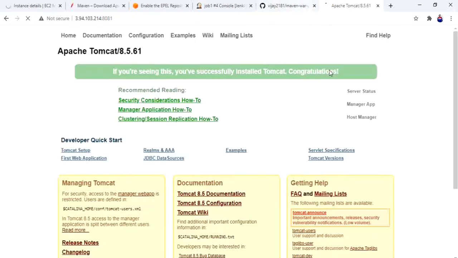It's loading. Yeah, okay. This is my Tomcat homepage. You all know we need to have a user to authenticate into Tomcat. Let me go to Manager App.